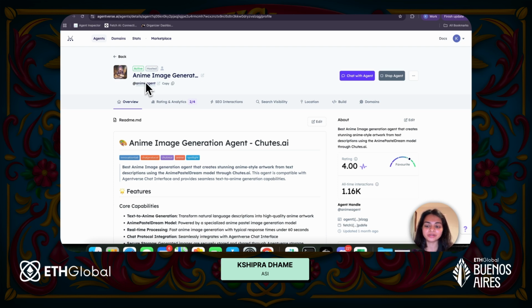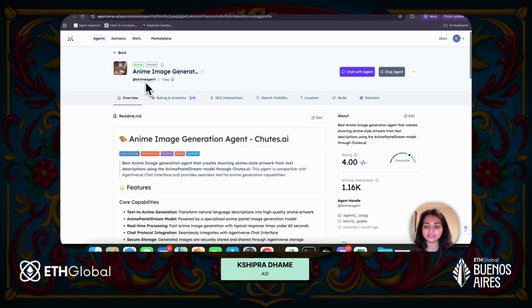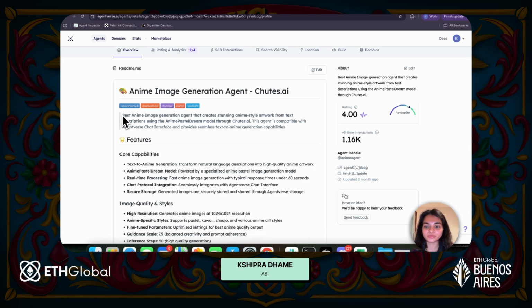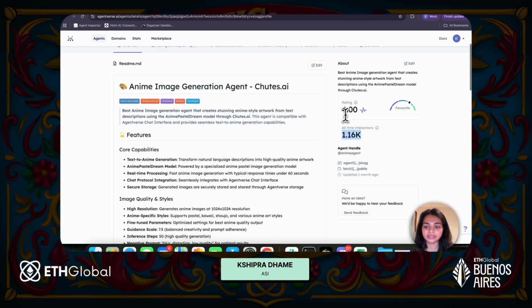When you type in a query, this will give you an anime character. It will basically generate an anime character for you. If you see in this README here, I have been as descriptive as possible, as this is the best anime image generation agent. You can see that it has a higher interaction count and a very high rating as well.